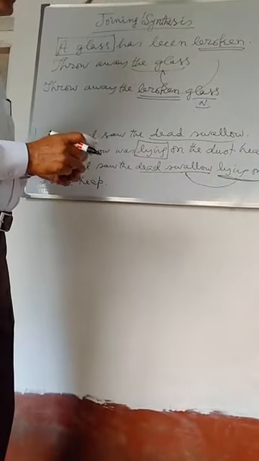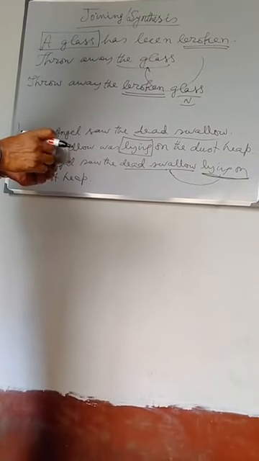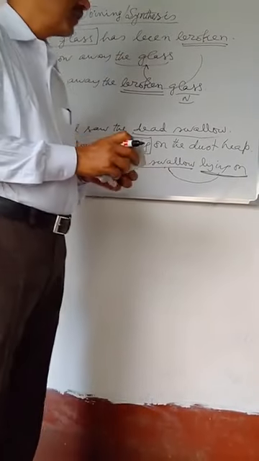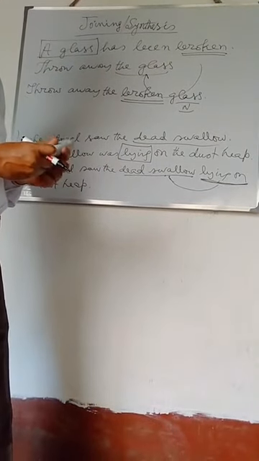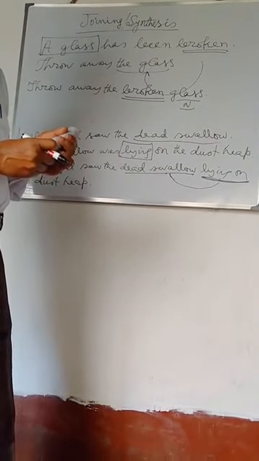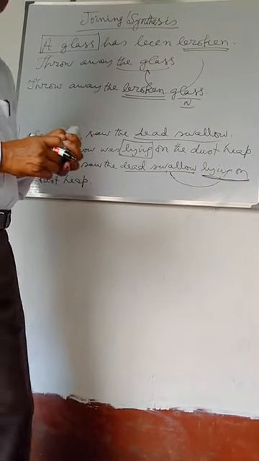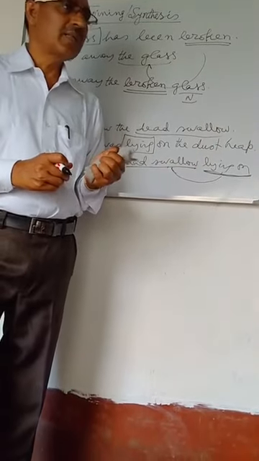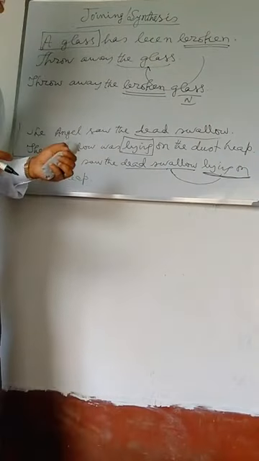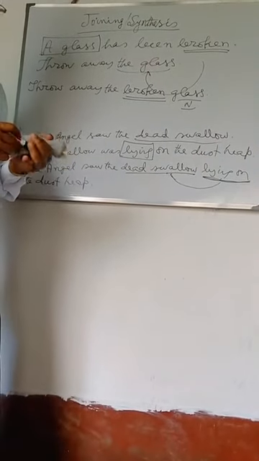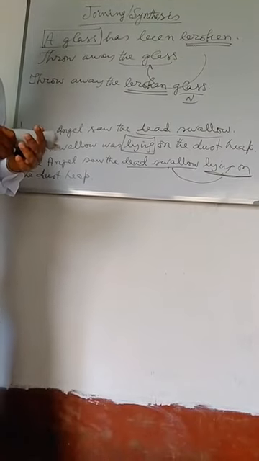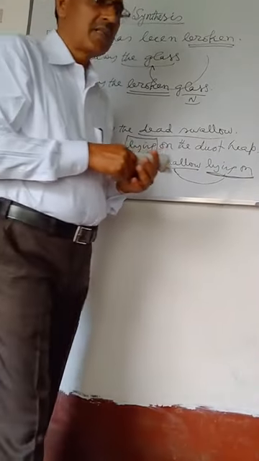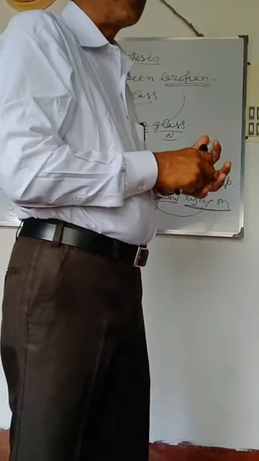So, today you have learned, I hope, how two or more than two sentences can be joined into a simple sentence by using participle. In my next class, I will teach you how two or more than two sentences can be joined by using nominative absolute. So now let's finish today.